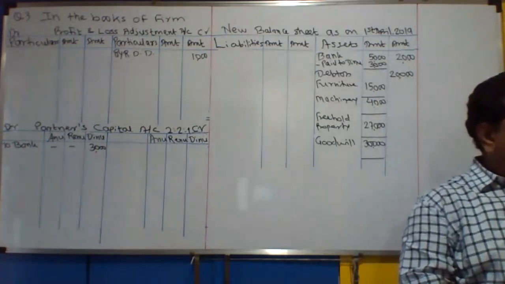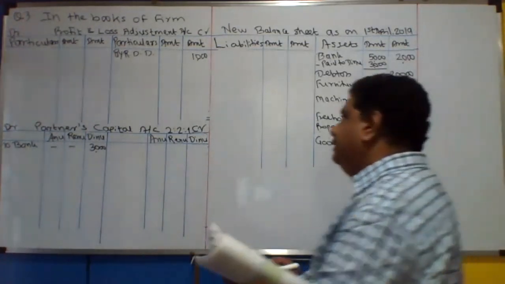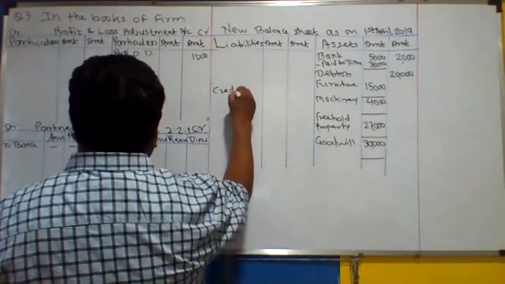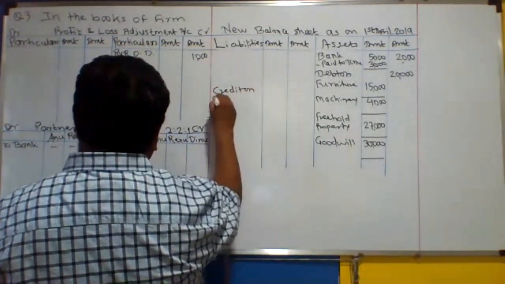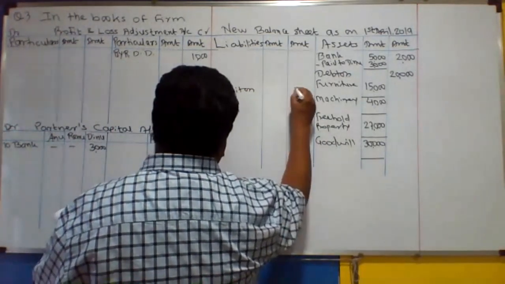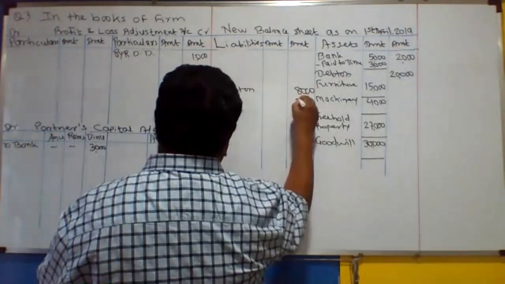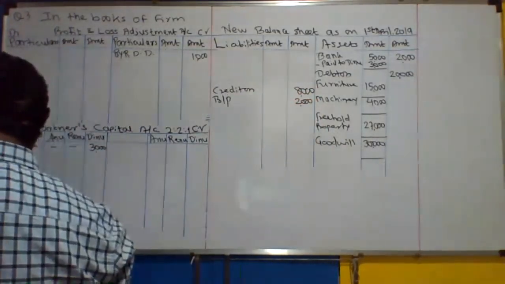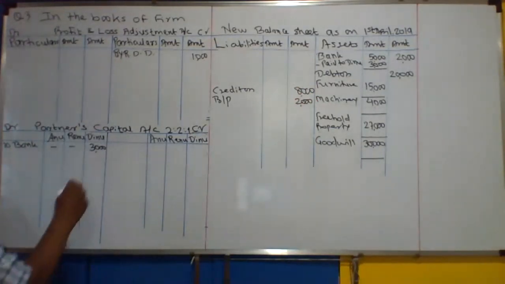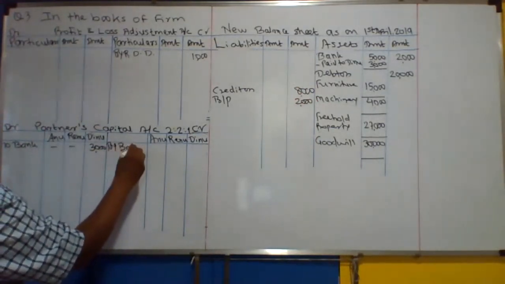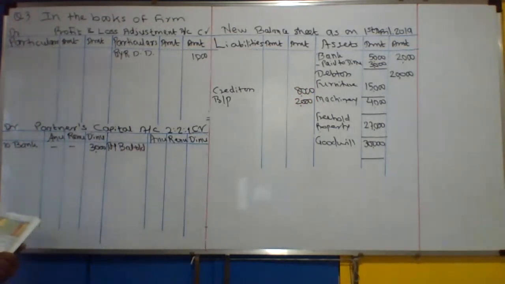Now creditors and bills payable to be recorded to liabilities side. Creditors and bills payable. Creditors are 8,000. Bills payables are 2,000. Before writing the general reserve, write capital balance as a by balance brought down.